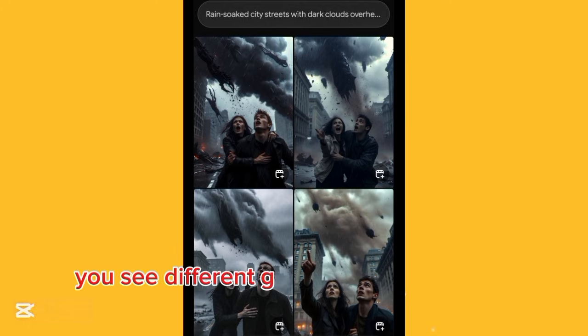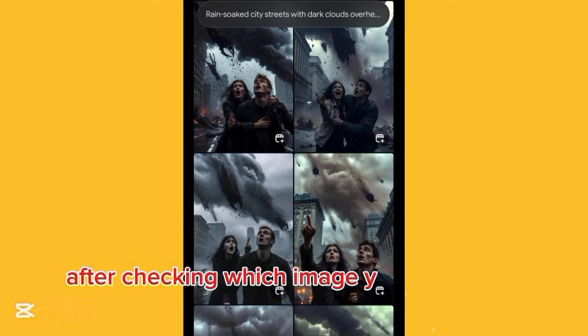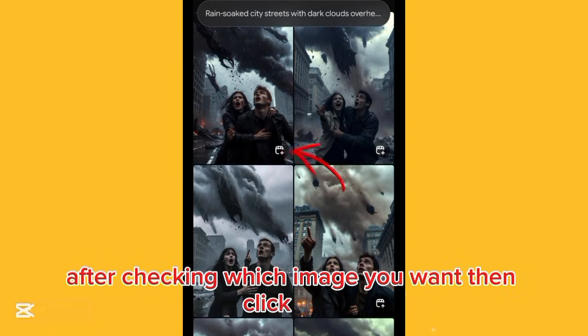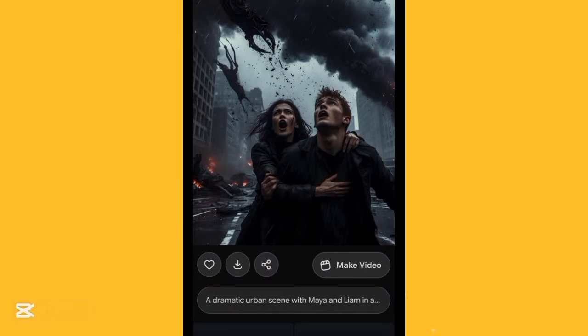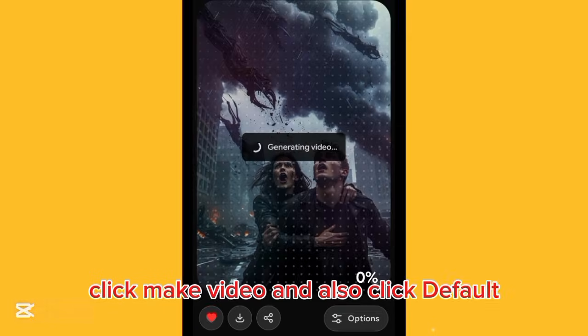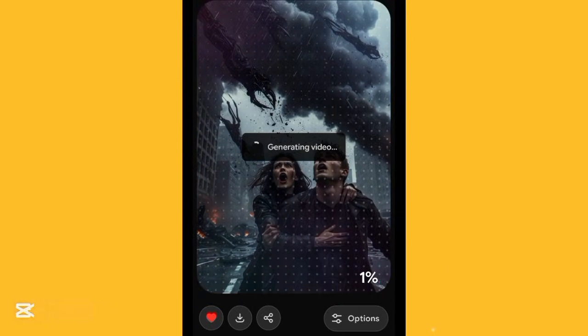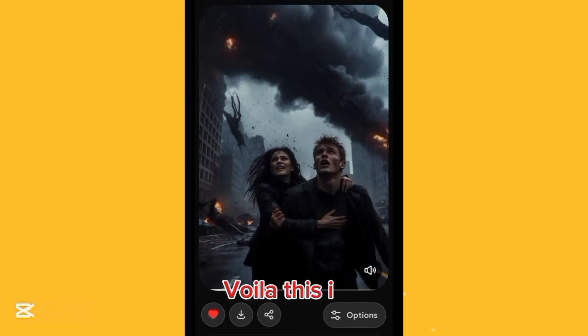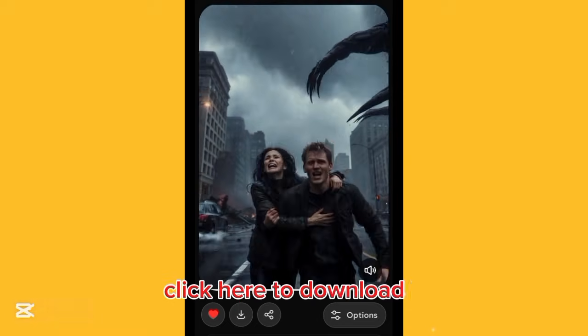You see different good images for you to choose. After checking which image you want, then click here. Click make video and also click default. Voila, this is it. Click here to download it.